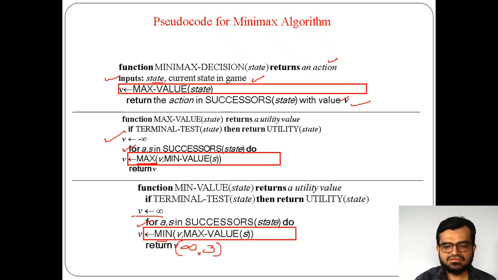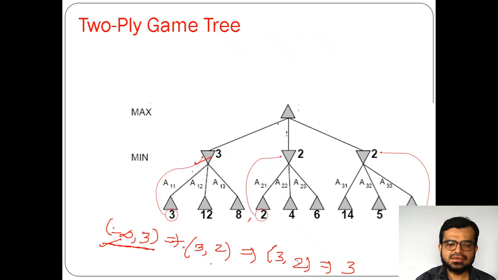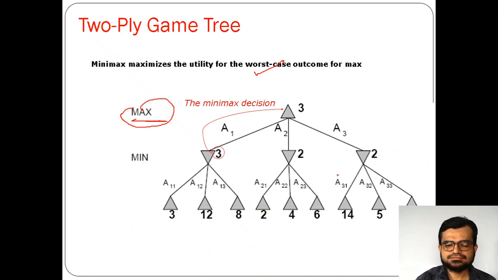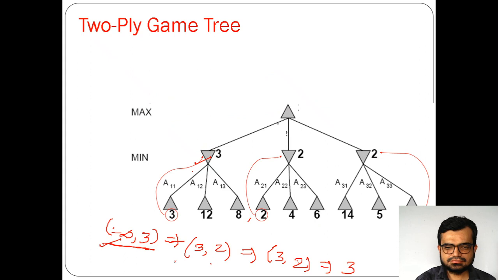And it returns the V value. Return V value means which value now? According to this example, it returns the value V as 2, and here it returns the value V as 3. Here it returns 3, and finally for finding this, here it is giving us the value 3. So this is the V value.